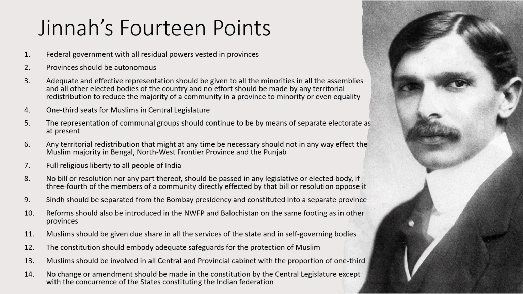Students, now try to analyze the 14 points of Quaid-e-Azam. In these 14 points, Quaid-e-Azam Muhammad Ali Jinnah tried to protect the rights of minorities. He tried to protect the rights of Muslims, and he was a very foresighted person. And he gave the idea of a federal government for India because this was the appropriate way to rule India.